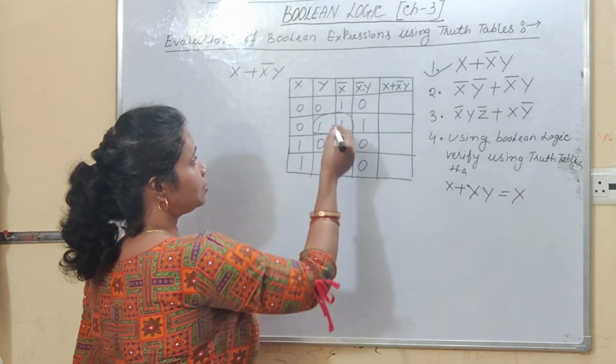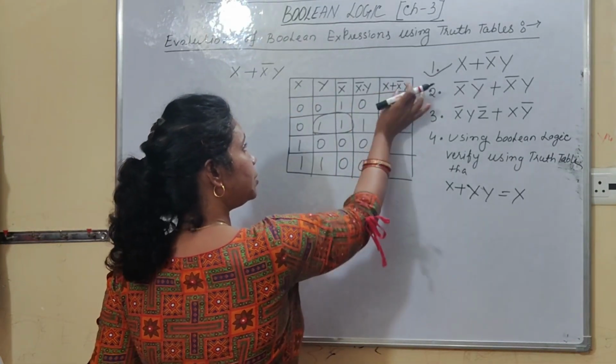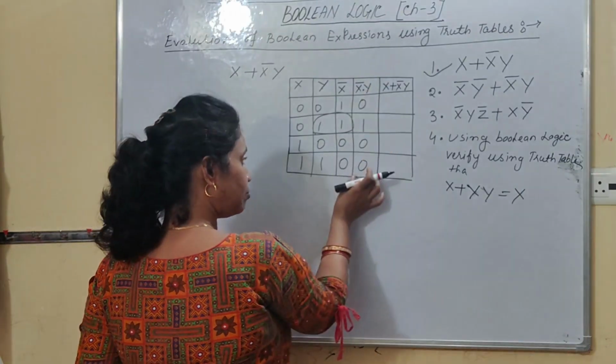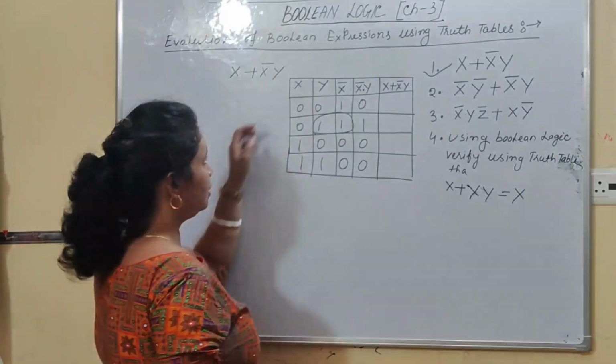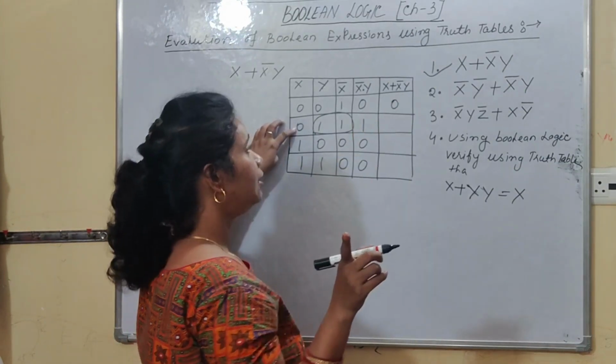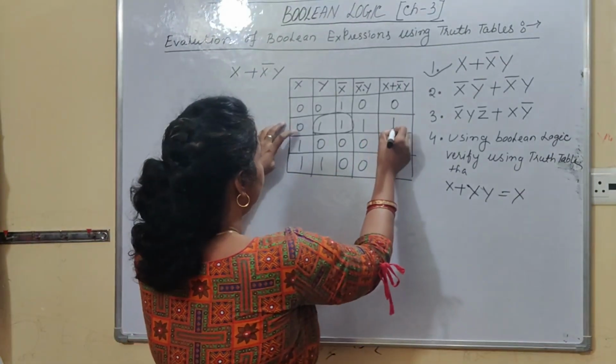Now here, I want to find out the value of the output of the whole expression. So I have got the individual output of this particular expression. Now you have to apply the OR operator to this output and these input values, right? So here it is 0, so 0 plus 0 is 0. 0 plus 1: you know that the OR operator says that if one true value is there, then your output is 1. Here 1, here 1.